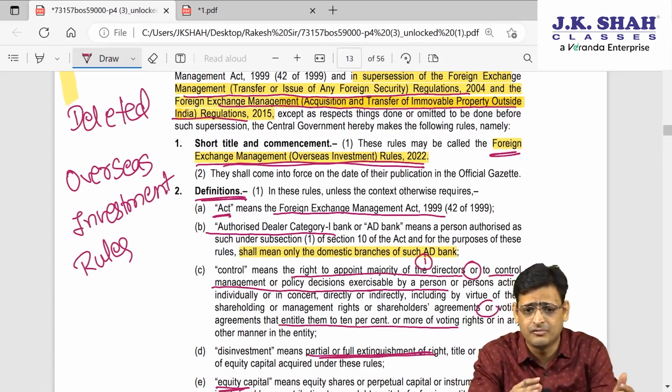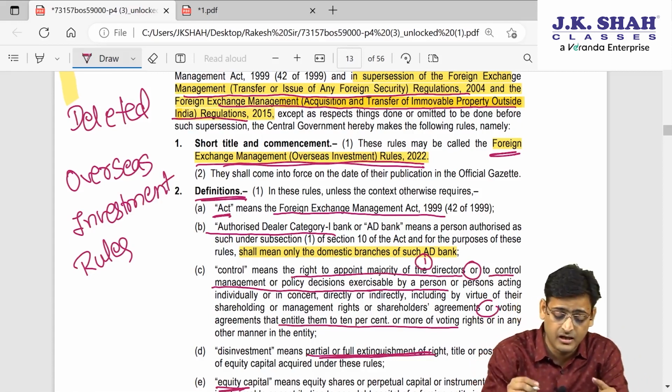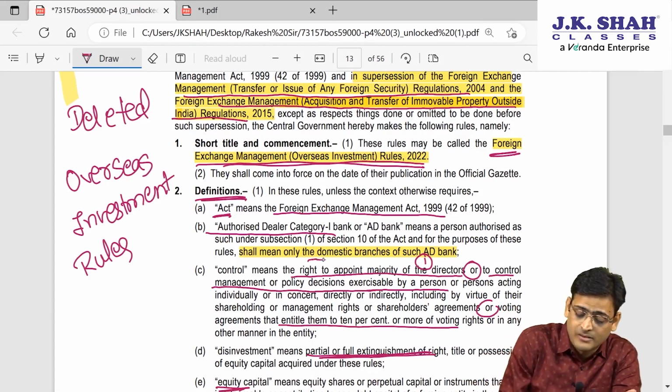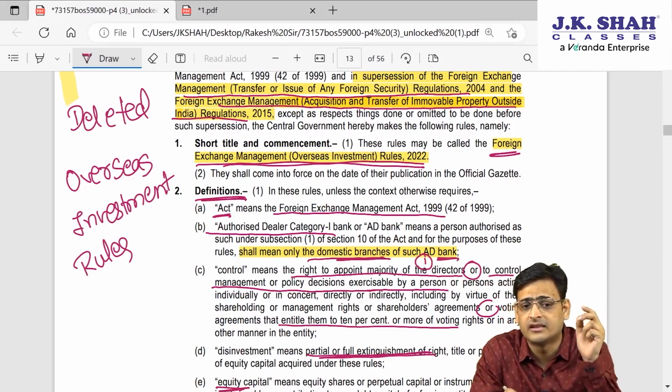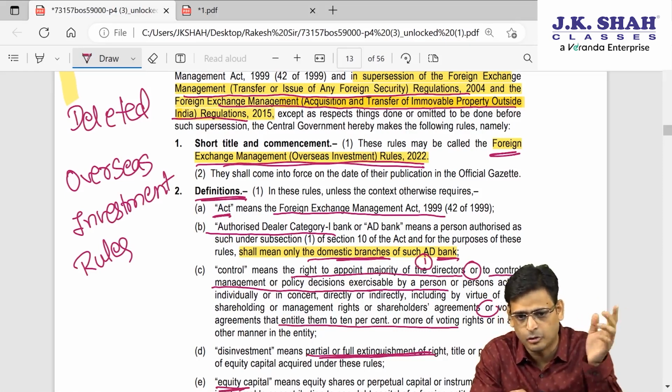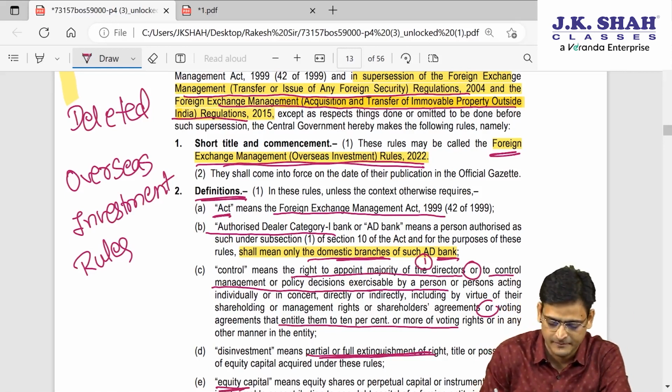So those things which we have already studied in FEMA are also applicable here. But here, whenever they use authorized dealer, they are using it in the context of domestic branches of AD banks. So domestic branches of AD banks will be the authorized dealer here.